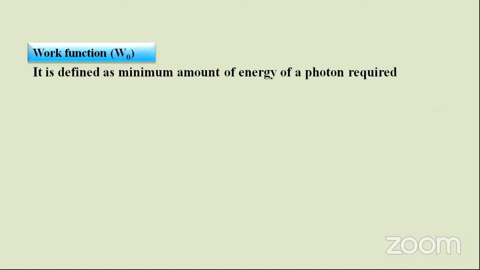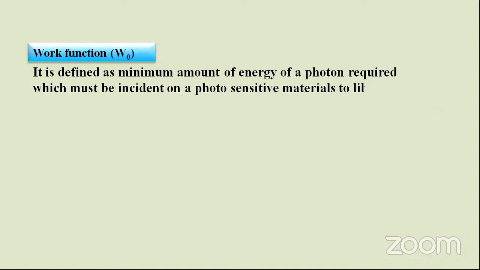So now the definition of the work function. The work function is defined as the minimum amount of energy of a photon required, which must be incident on photosensitive materials to liberate a photoelectron from its surface. Liberate means to generate, to get out. So work function simply means the amount of energy required to get an electron out of the metallic surface. That's it.